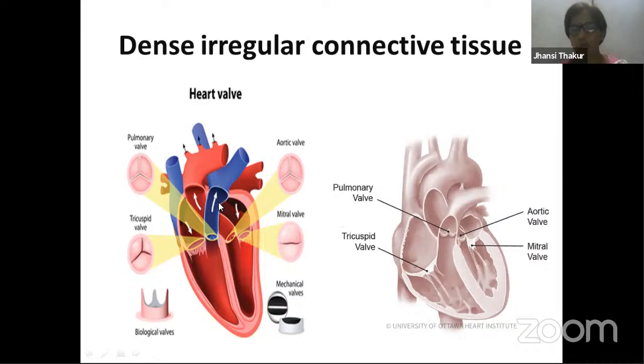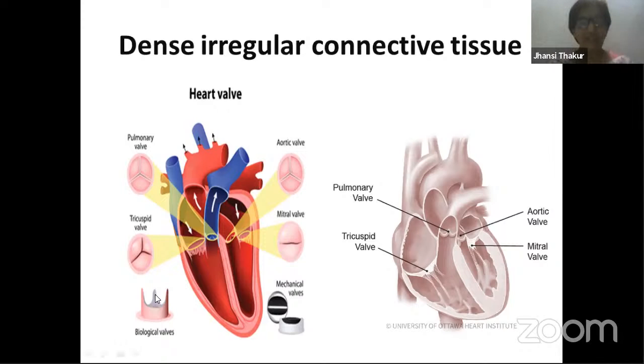So there are holes, openings into this heart. All these holes or openings that we are talking about, they are all guarded by valves. So what is a valve? Valve is a type of one-way door. That means they don't allow the backward flow of blood. Now we know that veins are the ones which get the blood back to our heart, right? So the blood that is climbing upwards should actually be going back due to gravity, but that is not happening in veins. Why? Because at regular intervals you find valves present. They make the blood go up, not the backward flow.